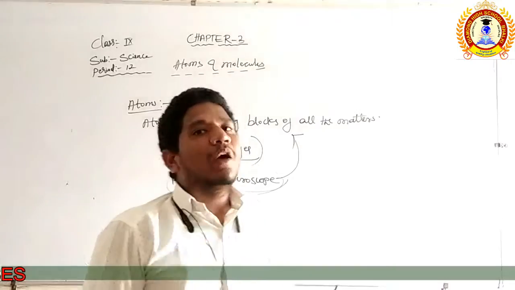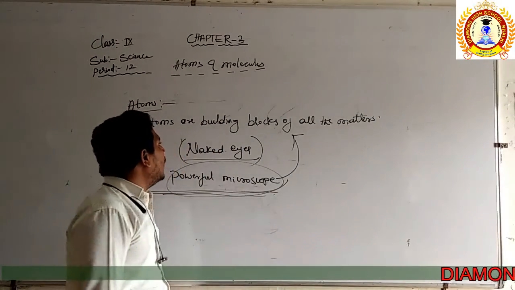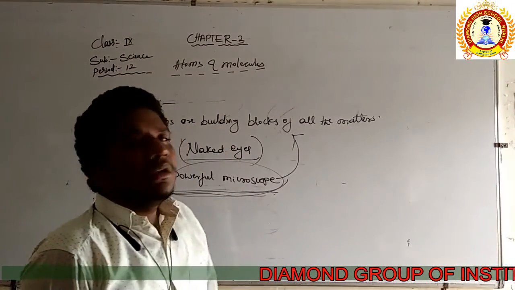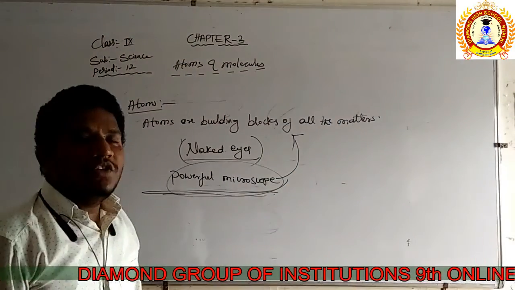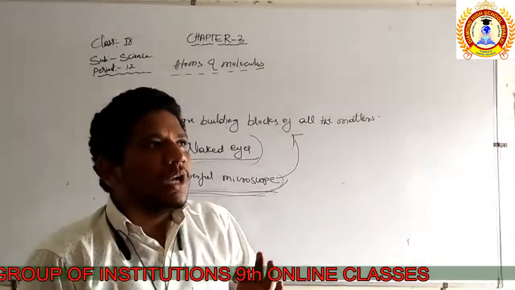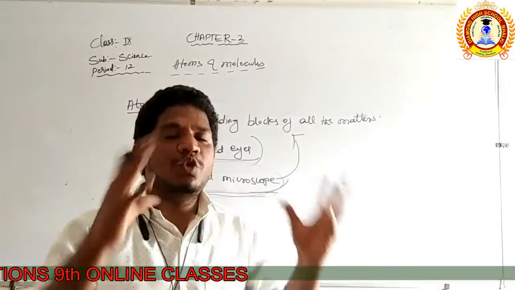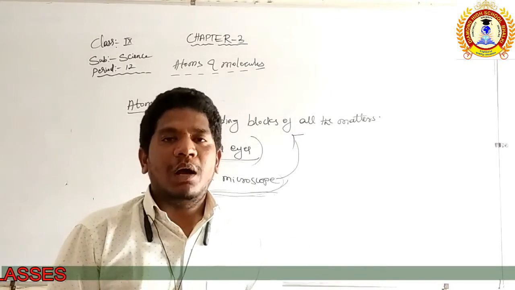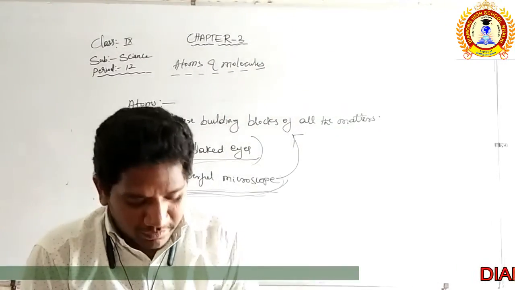If I want to see, I have to look at it in a microscope. Only in the microscope can we see the particles and how the atoms are arranged in the matter. An individual atom we cannot see with naked eyes. Those atoms combine in a very huge ratio to form an element, and elements are combined together to form a compound. So atoms present in a single manner we cannot see, right? Simple.